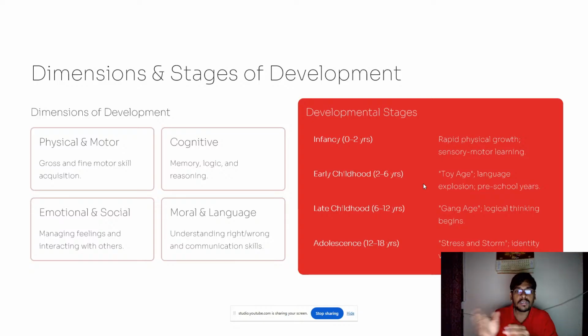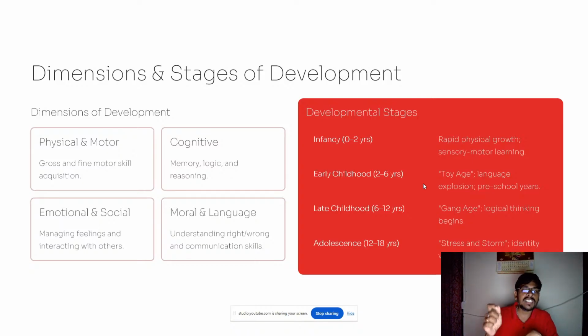And early childhood, 2 to 6 years, is considered early childhood. Toy age, language explosion, preschool years. So these are majorly preschool years. Early childhood, 2 to 6 years, is also known as toy age. Another word for this is toy age, and it's a language explosion. A child learns language also at this particular age, early childhood.